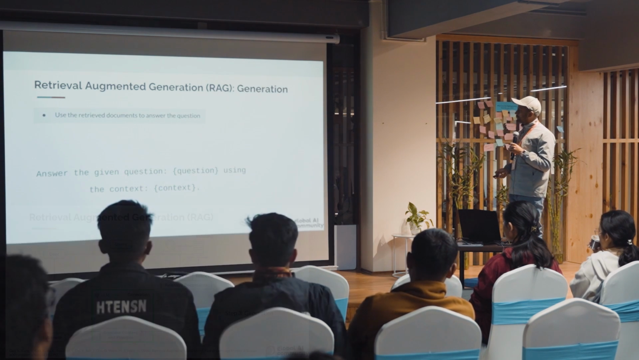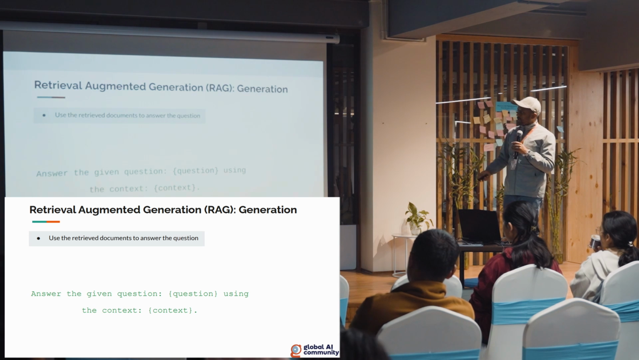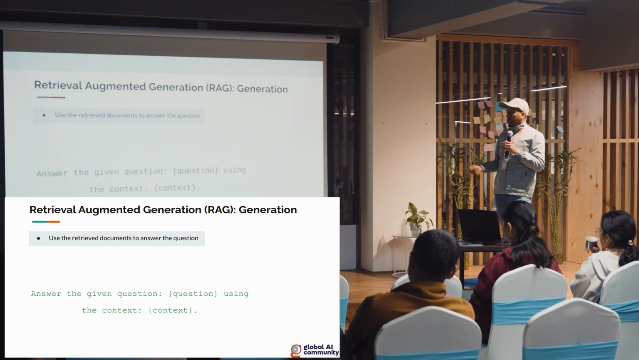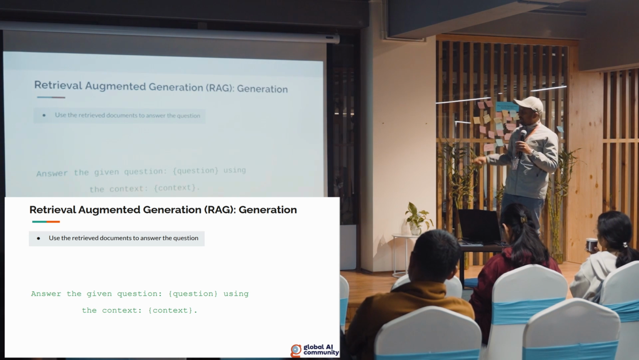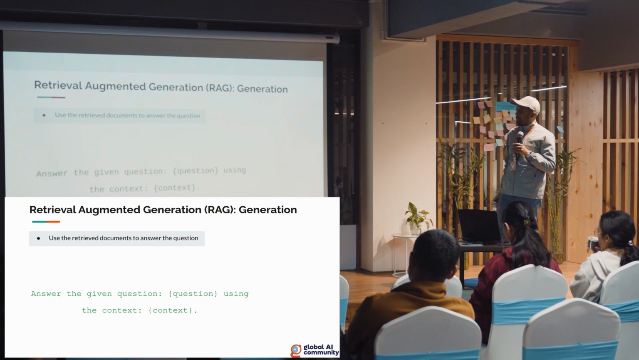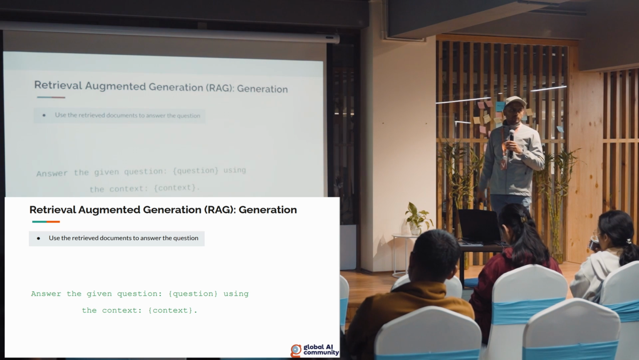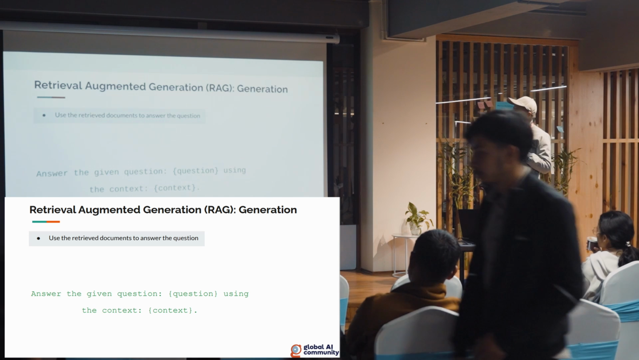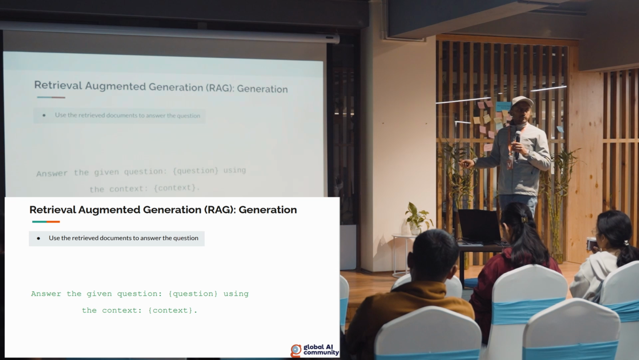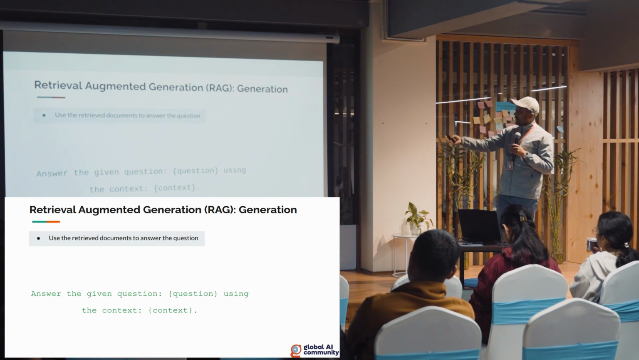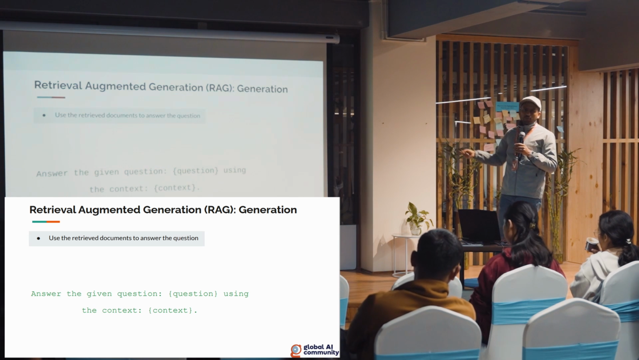So the third step is generation. In generation, what we do is we use the retrieved documents to answer the question. So we have the context, which might be 5 or 10 sentences retrieved from the index, and this is a simple prompt which I have written over there. We can tune it to get better results. So we just ask the LLM. It can be OpenAI, Gemini, or some open source LLM, anyone. And the prompt can be: answer the given question. So we place the question there using the context. So we give the context, right?